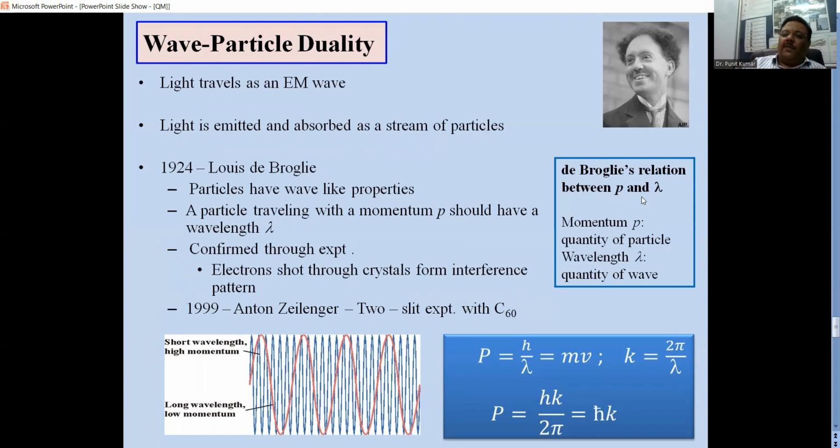And this particle travels like a wave. So this is a duality. While traveling, it is a wave. At the time of emission and absorption, it behaves like a stream of particles.